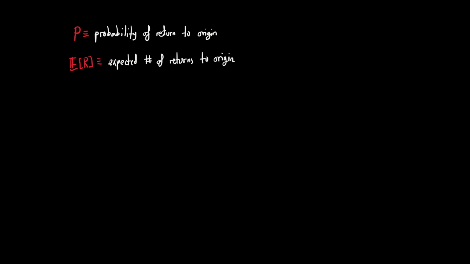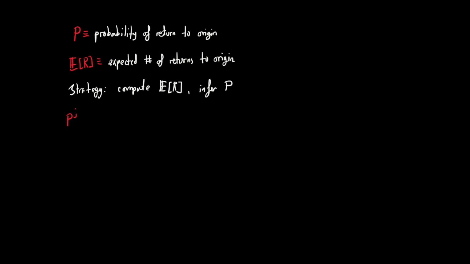Great, so let's start out by defining P as the probability of the drunkard returning to his origin point. Furthermore, define E[R] as the expected number of returns to the origin. The strategy which we are here pursuing is to compute the expected number of returns and couple that directly with the probability of returning to the origin.